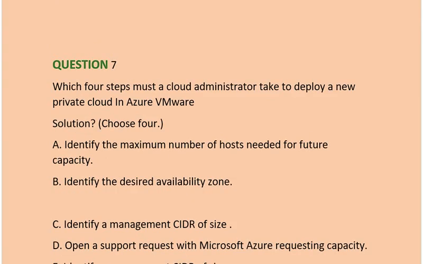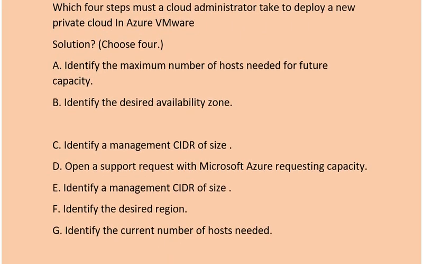Question is, which four steps must a cloud administrator take to deploy a new private cloud in Azure VMware solution? Choose four options. Option A. Identify the maximum number of hosts needed for future capacity. Option B. Identify the desired availability zone. Option C. Identify a management CIDR of size.